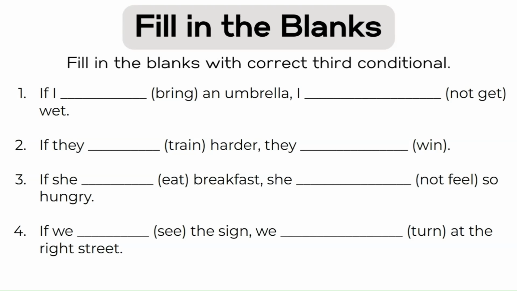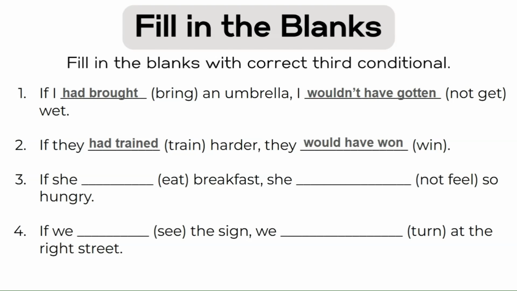Let's take a look. Number 1 is had brought and wouldn't have gotten. If I had brought an umbrella, I wouldn't have gotten wet. Number 2, had trained, would have won. If they had trained harder, they would have won. Number 3, had eaten, wouldn't have felt. If she had eaten breakfast, she wouldn't have felt so hungry. And finally, number 4, had seen, would have turned. If we had seen the sign, we would have turned at the right street.